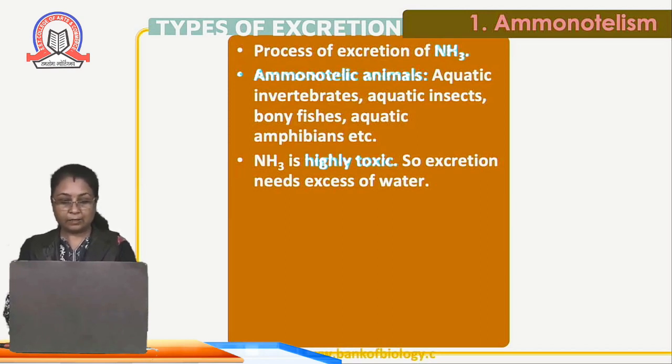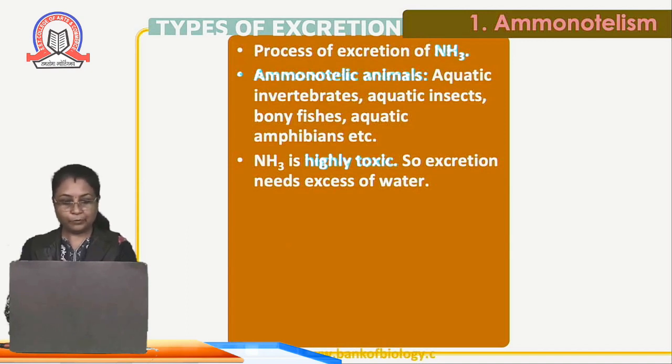So ammonotelism indicates removal of ammonia from the body, and it is generally seen in aquatic animals because 1 gram of ammonia requires 500 to 700 ml of water to dissolve. As aquatic animals have a sufficient amount of water, this ammonia can dissolve easily and be eliminated.